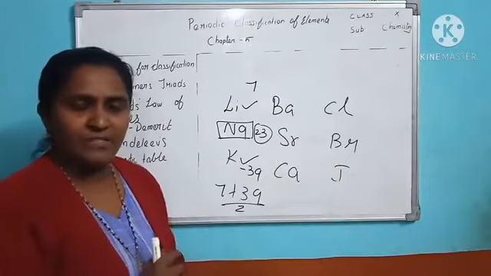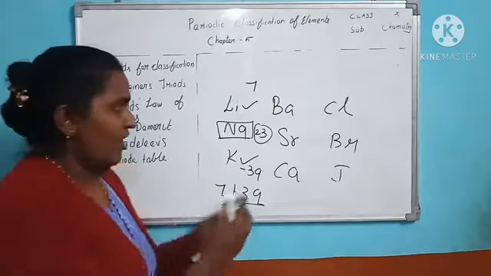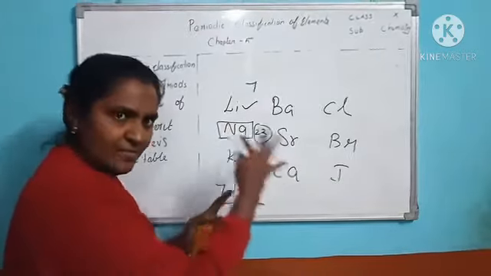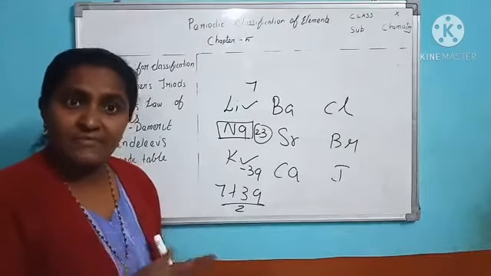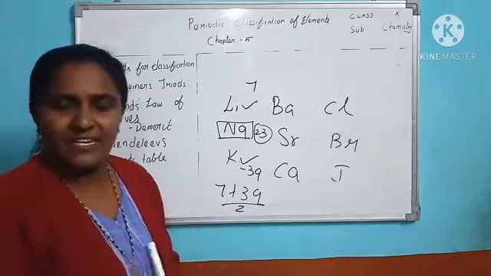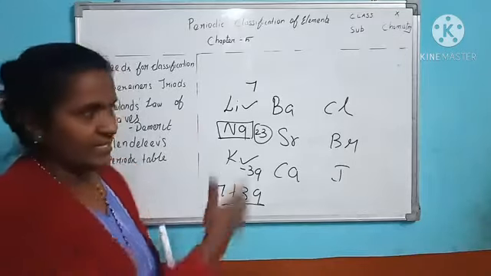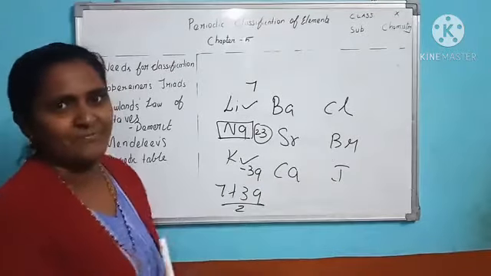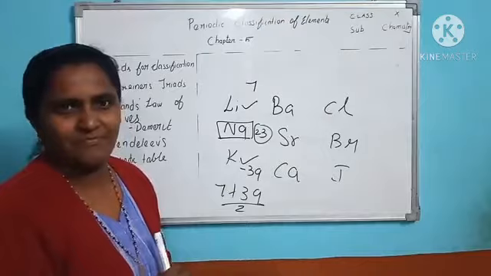Now there is a drawback. What is the drawback? Later on, during his period only these many elements were discovered. Later on, so many elements were discovered by chemists. He couldn't arrange all those elements according to his triads. So his law was discarded and vanished.